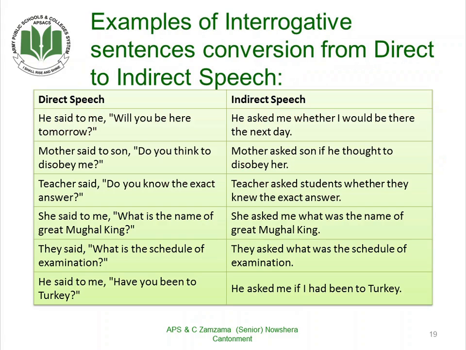Now, these are some of the examples for the conversion of direct interrogative sentences into indirect speech. He said to me, "Will you be here tomorrow?" He asked me. Now, here an auxiliary is used, so we will make use of whether or if here. He asked me whether I would be there the next day. Now, what happened here? The question mark has been changed into a full stop.